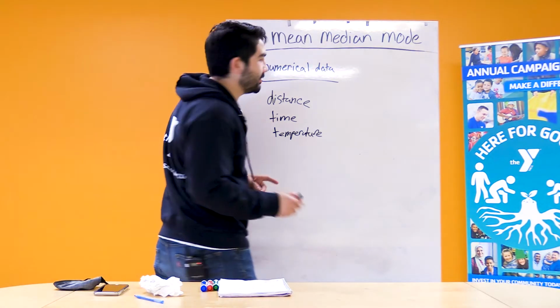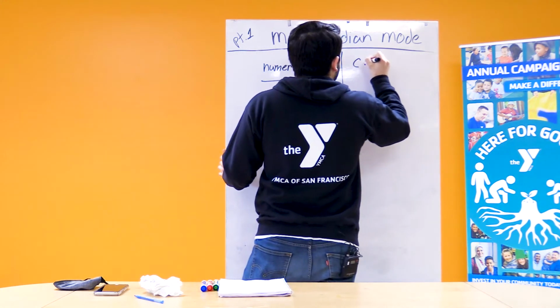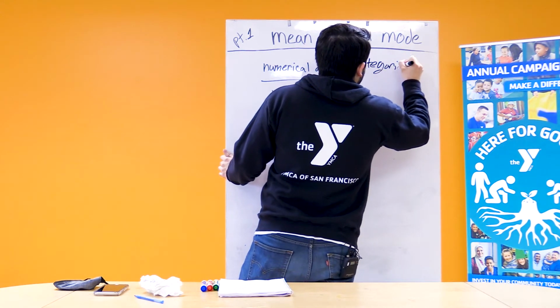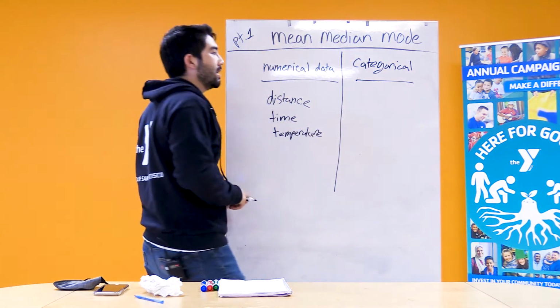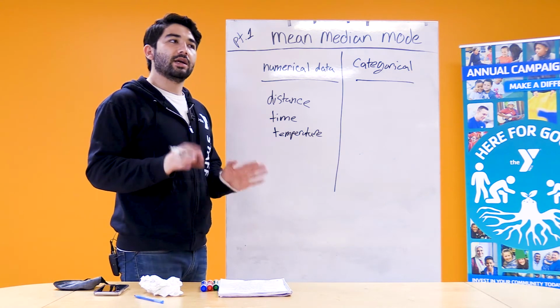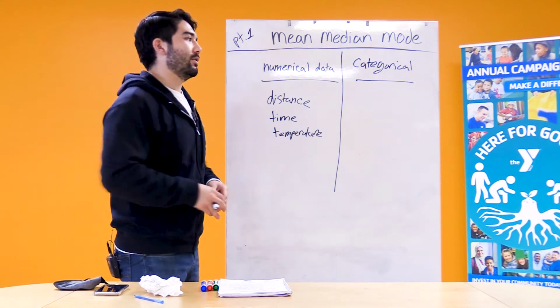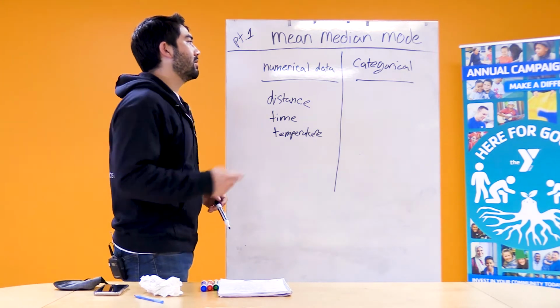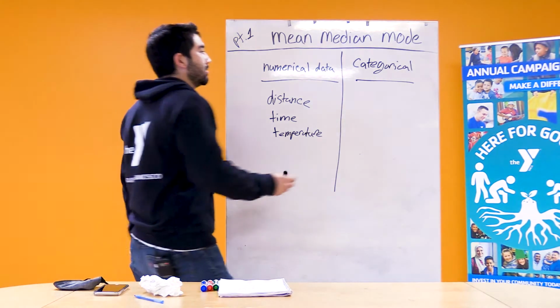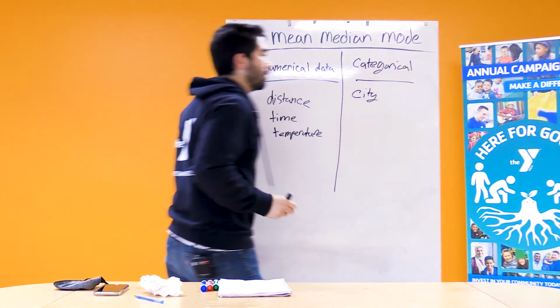For our second type of data, I want to talk about categorical data. Categorical data is data that is not able to be displayed as a number, but is able to be displayed as a name. For example, it could be the answer to the question, what city are you from? The name of the city would be considered categorical data.